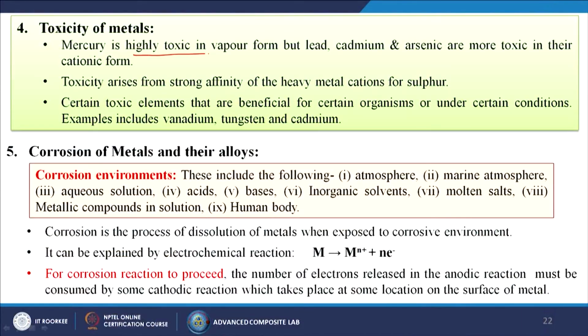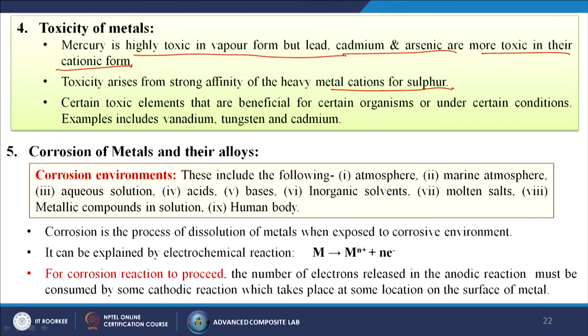Next we will discuss the toxicity of metals. Yes, of course, nowadays we are using these metals for biomedical applications also, but there are some metals like magnesium whose toxicity is very low, and some other metals which are highly toxic in nature. Mercury is highly toxic in vapor form, but lead, cadmium and arsenic are more toxic in their cationic form. Toxicity arises from the strong affinity of heavy metal cations for sulfur.